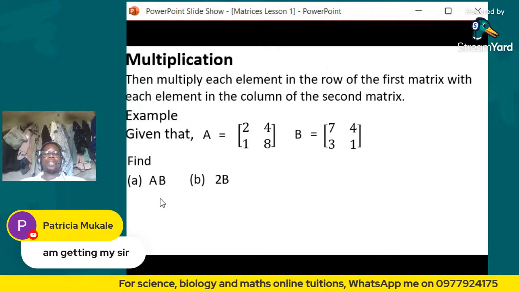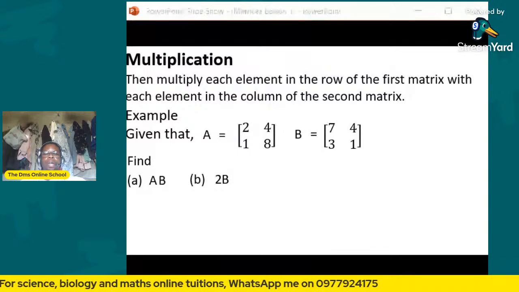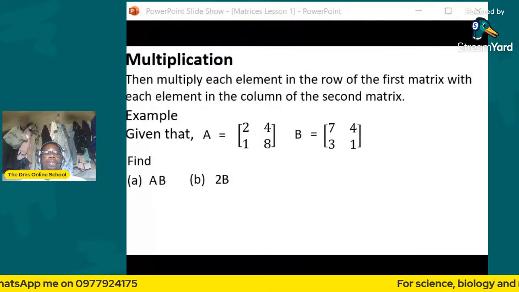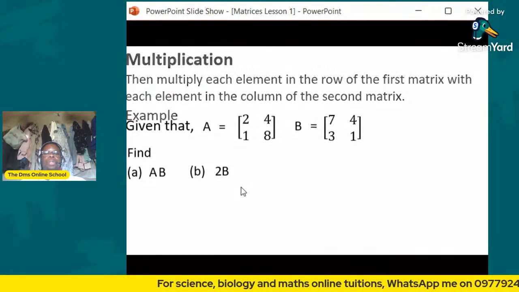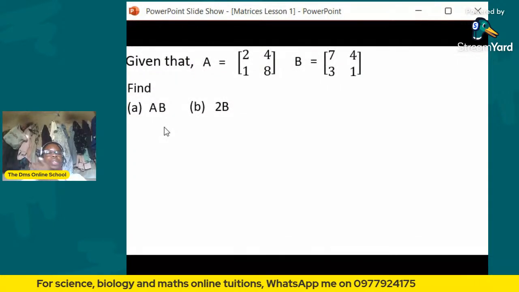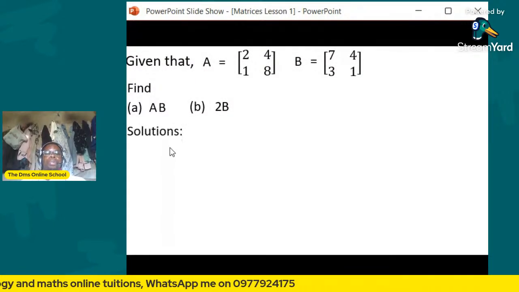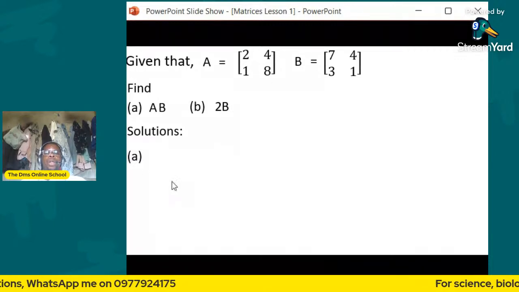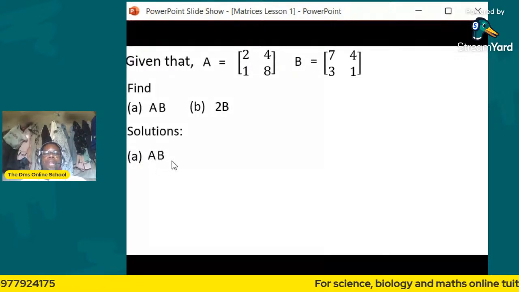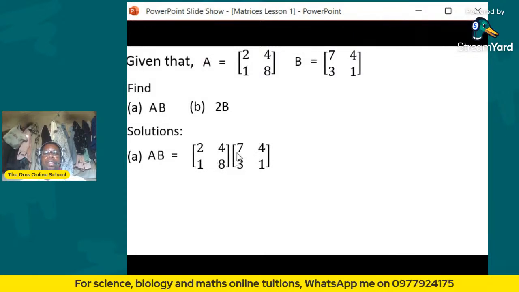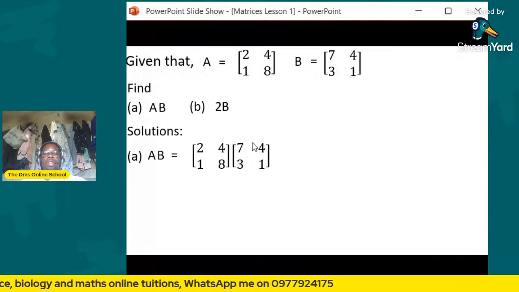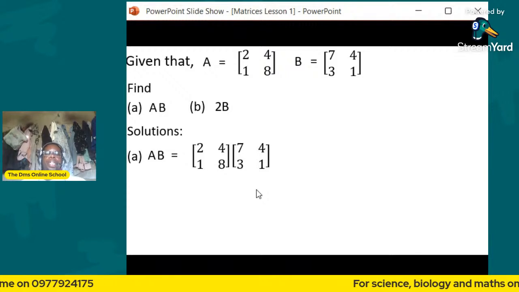All right, so let's try to answer. AB here means matrix A times matrix B. Then 2B here means you multiply 2 by the matrix B. So now we push this one here so that we answer this question. Solutions: we'll start with A. When they say AB, they mean you multiply matrix A, which is 2 4 1 8, with matrix B, which is 7 4 3 1.